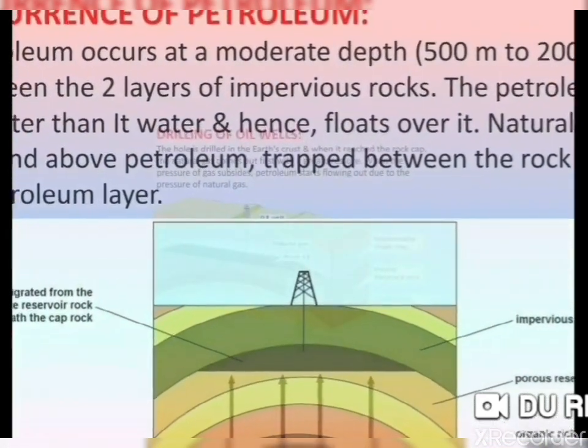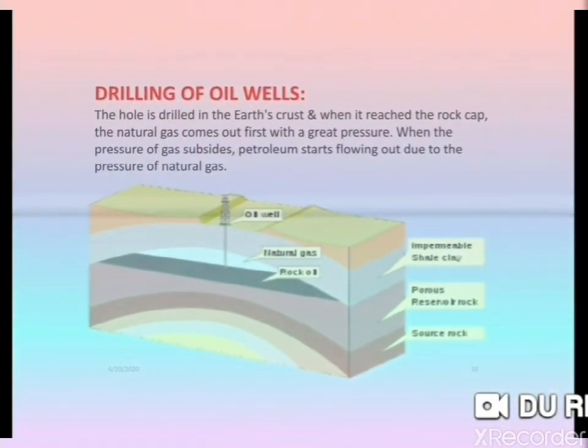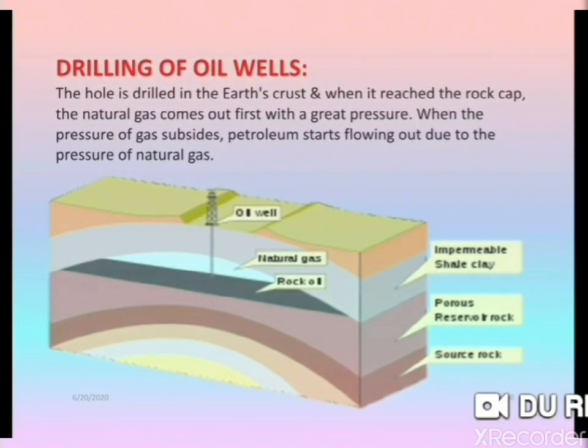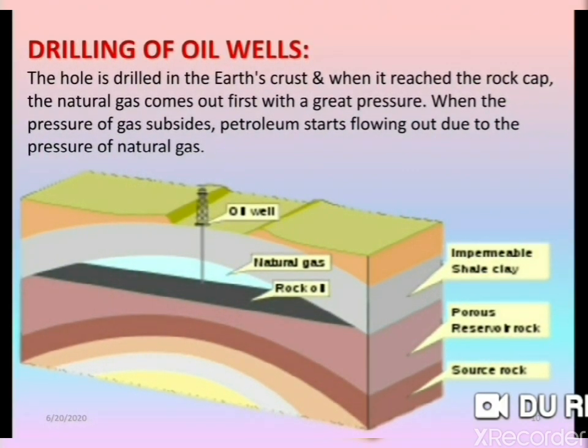This petroleum reached up to the upper layer of the earth by the drilling. So here is drilling of oil wells. The hole is drilled in the earth crust and then it reaches the rock cap. The natural gas comes out first with a great pressure. So once the pressure of gas subsides, petroleum starts flowing out due to the pressure of natural gas.